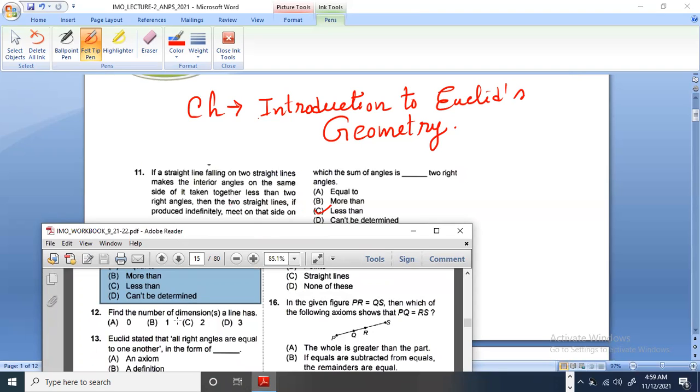That means degrees of freedom or dimension. So if I draw a straight line and suppose you are a point on it, then how many direction can you move? Only one through the straight line, right? Therefore, number of dimensions of a line is 1. Therefore, option number B is correct.